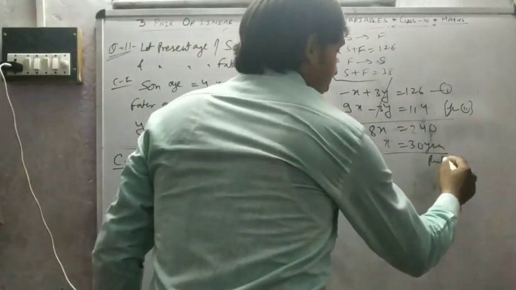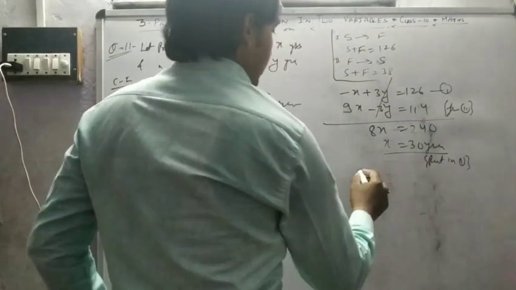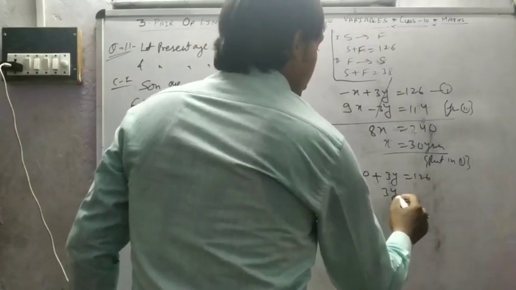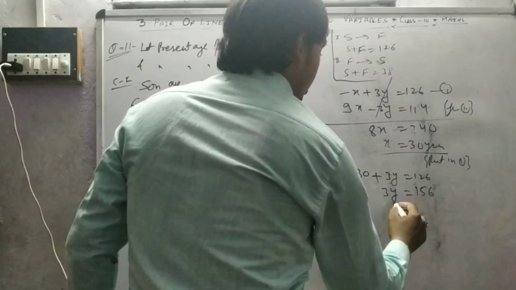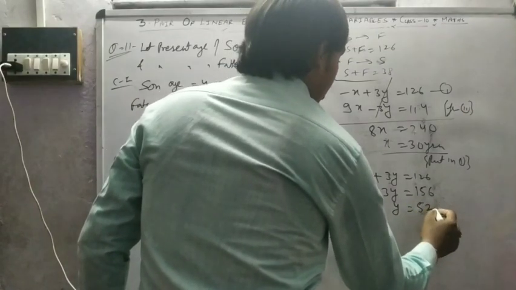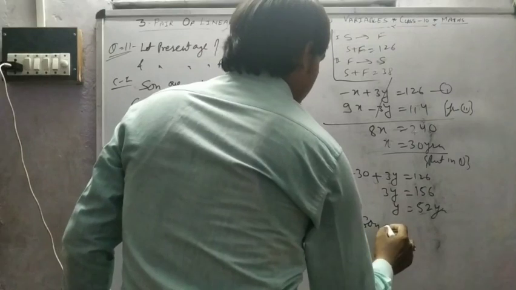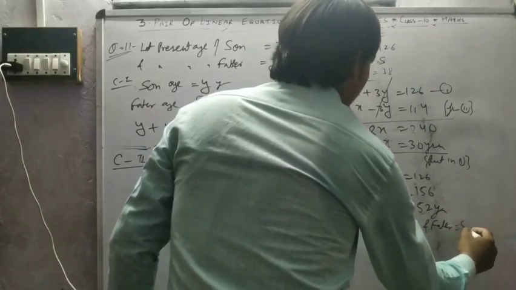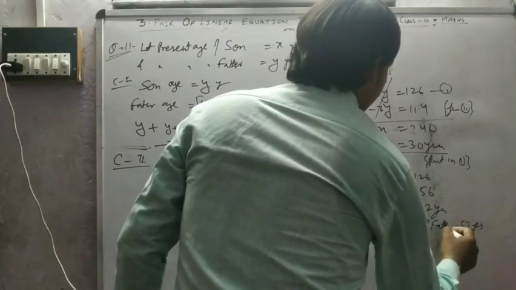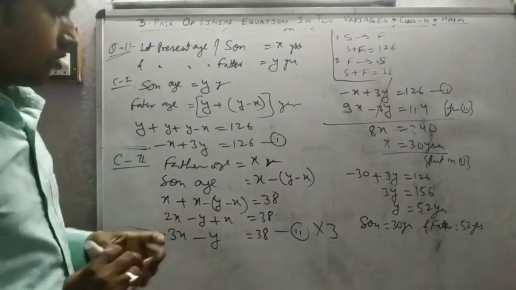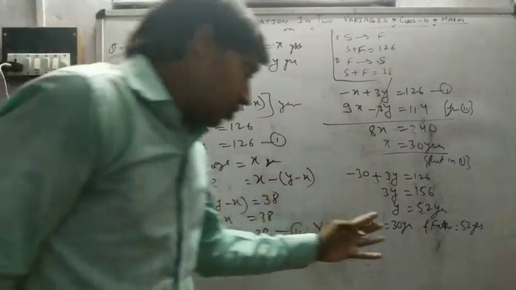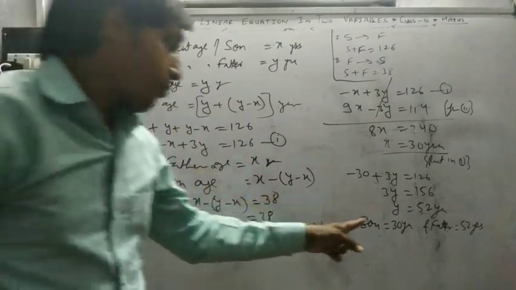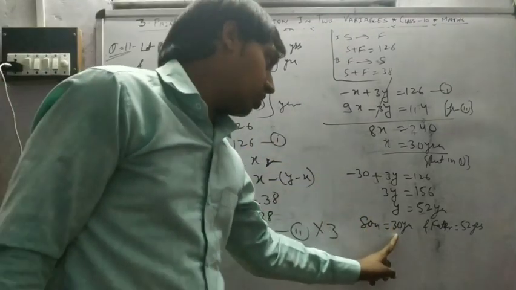And present age of father, put in first. Minus 30 plus 3y is equal to 126, 3y is equal to 156, y is equal to 52 years. Son 30 years and father 52 years. Okay, you can check if you want to check the answer.